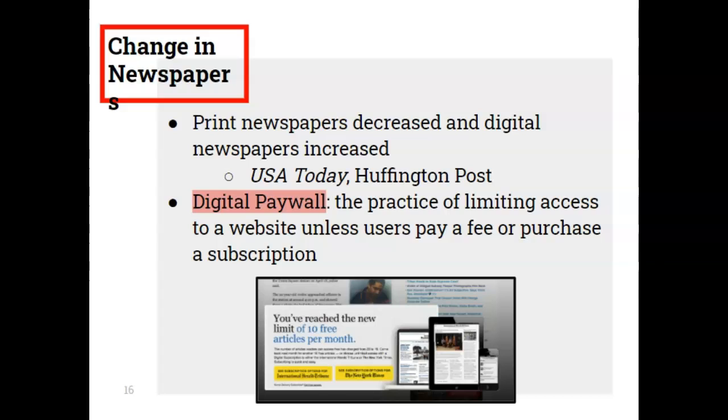We've seen that newspapers have also evolved and changed. Print newspapers have decreased and digital newspapers are now increasing. So some examples would include USA Today, the Huffington Post, the New York Times, the Atlantic. But what they often do is they'll put out these digital paywalls. So, they'll often grab your attention with a very sensationalized story, something that's really used to garner your attention and get you to click. So we can kind of see this as clickbait, but then it's the practice of limiting the access to a website unless users pay a fee or purchase a subscription. So you won't be able to actually read the article unless you actually pay for that subscription.